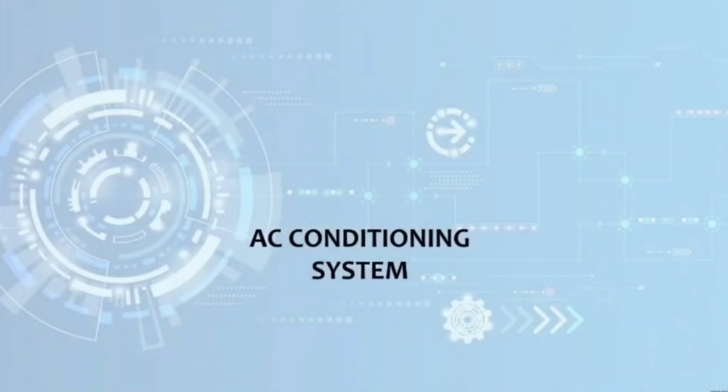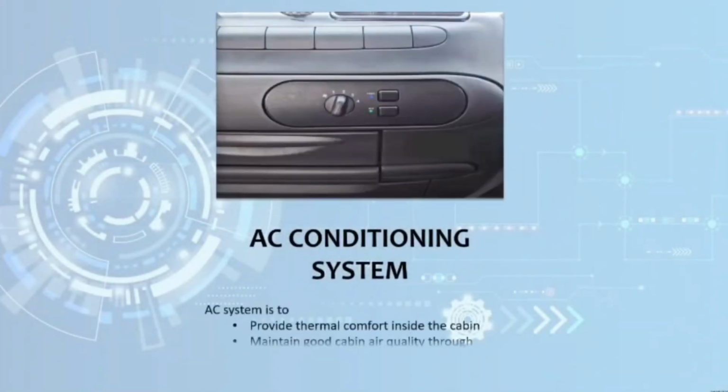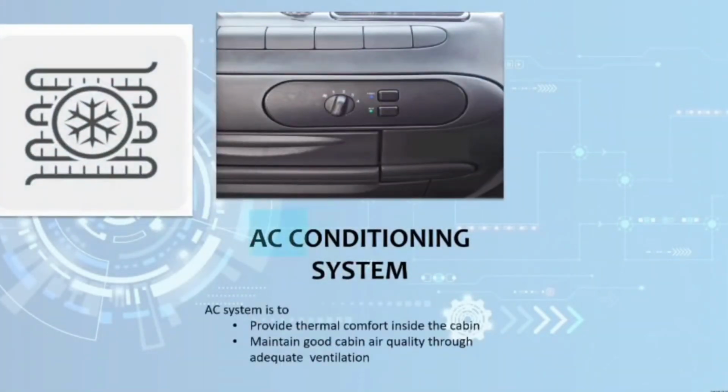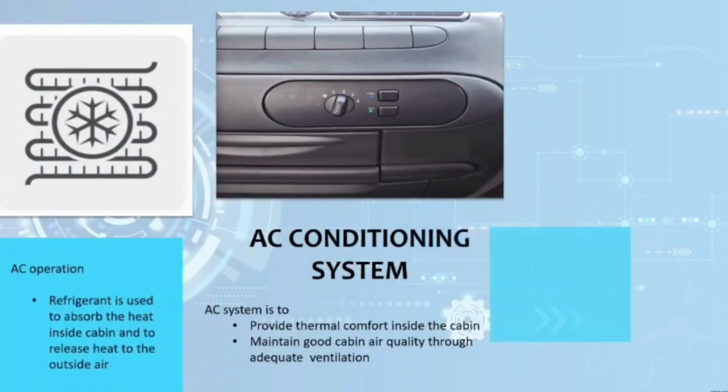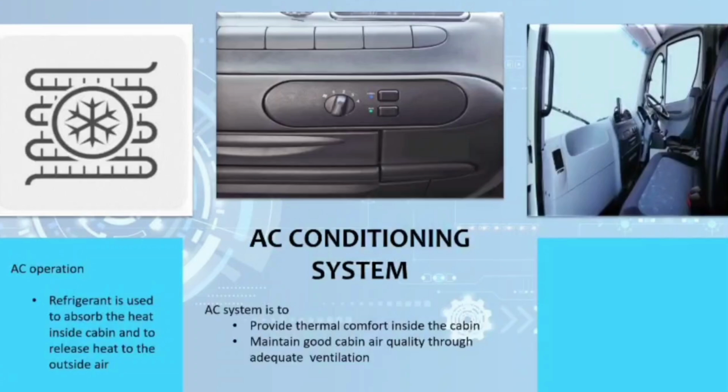Air conditioning system. The AC system is to provide thermal comfort inside the cabin and to maintain good cabin air quality through adequate ventilation. AC operation: refrigerant is used to absorb the heat inside the cabin and to release heat to the outside air.